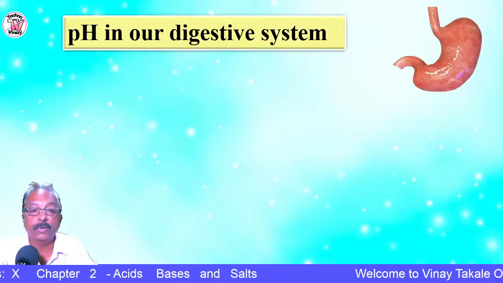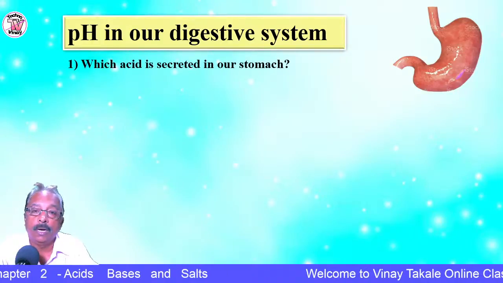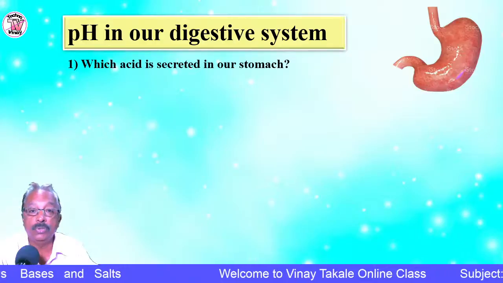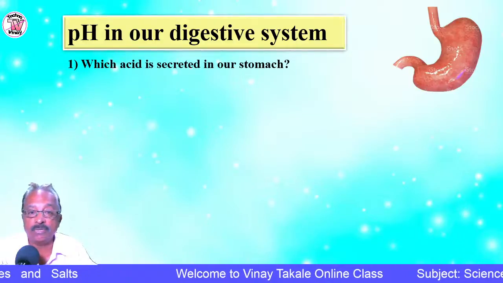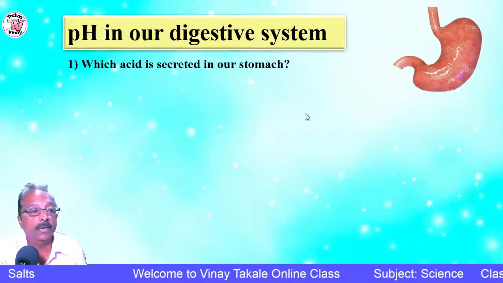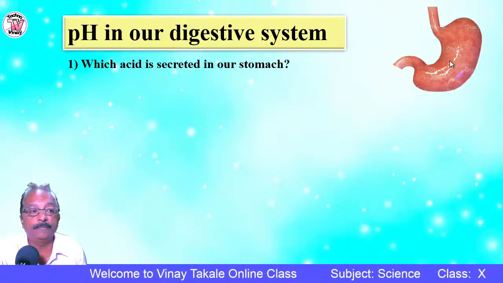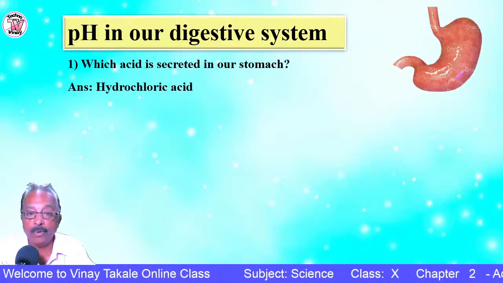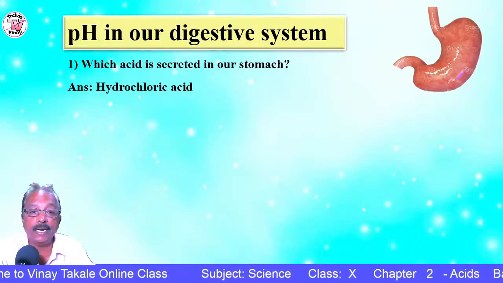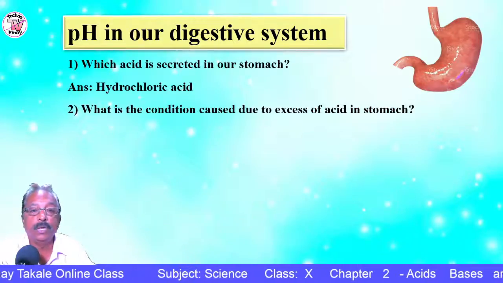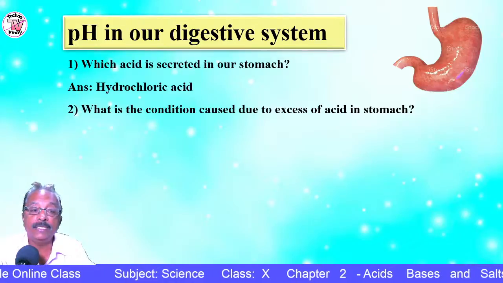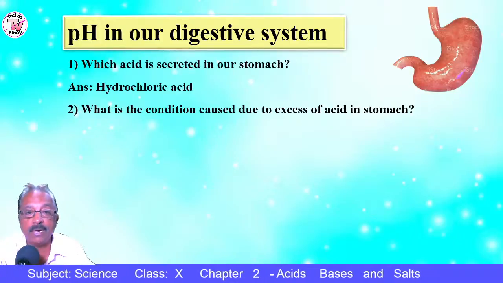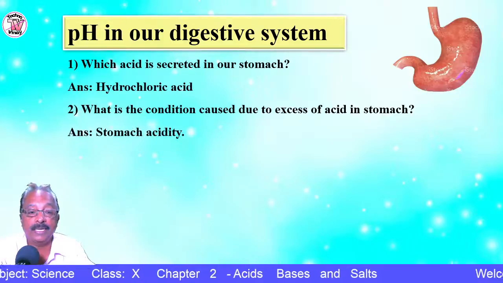Okay, so already in the previous lesson you have studied the different types of juices which are secreted in our digestive system. Here you can see the picture of our stomach. Which acid is secreted in our stomach? That is hydrochloric acid. What condition is caused when an excess of acid is secreted in our stomach? The condition caused is stomach acidity.